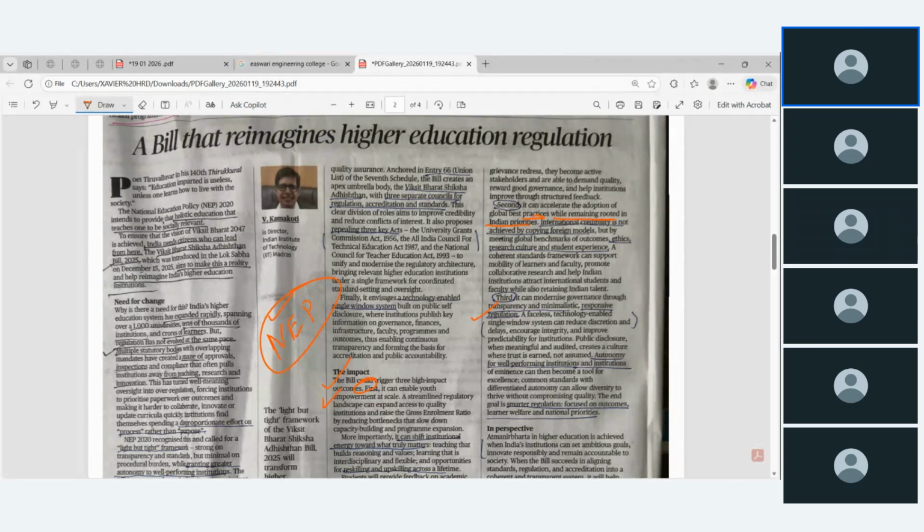Already we discussed about this bill, the Viksit Bharat Shiksha Adhishthan Bill. All three bodies come into one entity. Okay, so that is what he is discussing.